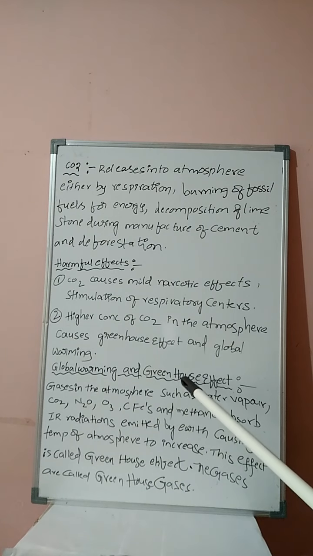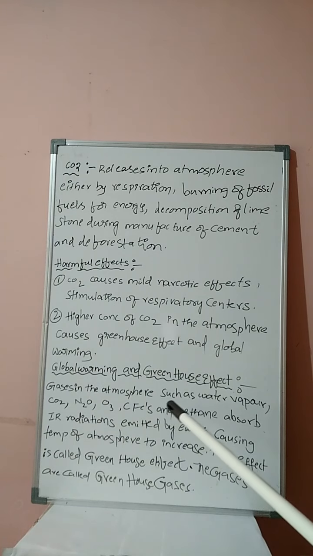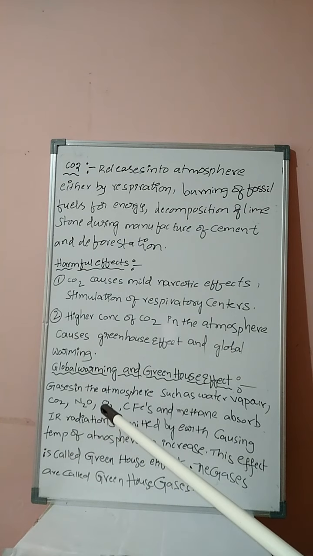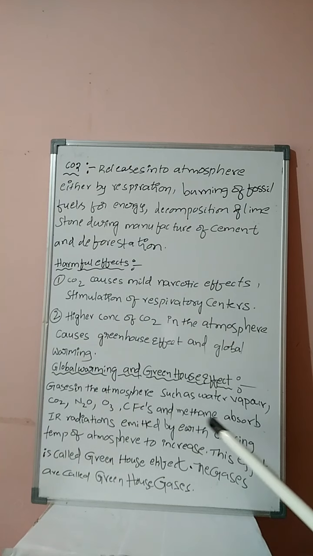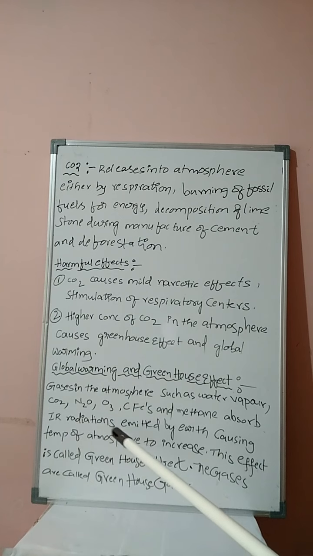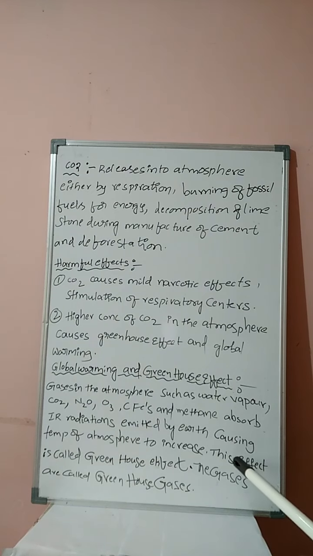First one is the greenhouse effect. The gases in the atmosphere such as water vapor, carbon dioxide, nitrous oxide, ozone, chlorofluorocarbons and methane absorb infrared radiations, that is IR radiations, emitted by the earth, causing the temperature of the atmosphere to increase. This effect is called the greenhouse effect. The gases are called greenhouse gases.